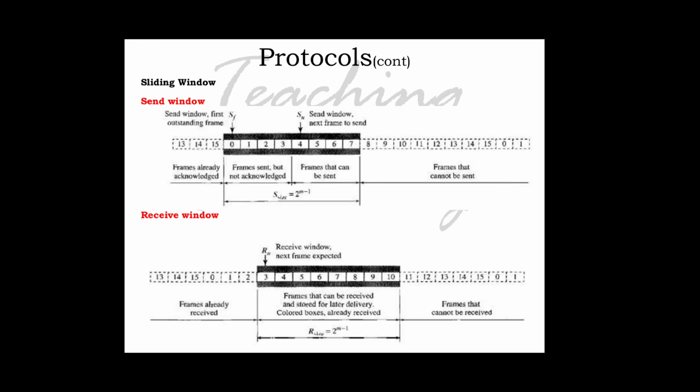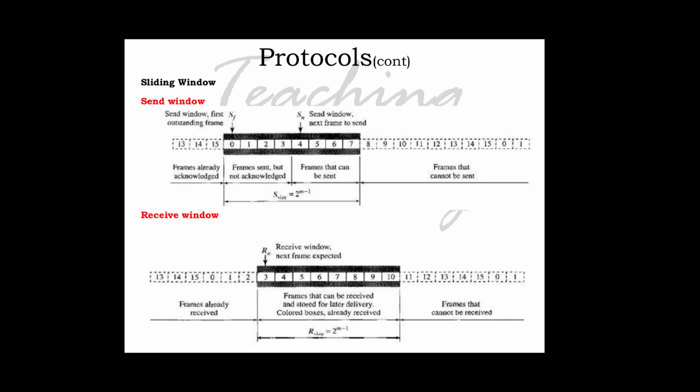SF is the first outstanding frame. SN is the send window's next frame to send. The send window size is 2 raised to m minus 1, so the maximum size can be 2 raised to m minus 1. For example, if m equal to 4, the sequence numbers go from 0 to 15, but the size of the window is just 8. It is 15 in the Go-Back-N protocol. The smaller window size means less efficiency in filling the pipe, but the fact that there are fewer duplicate frames can compensate for this.